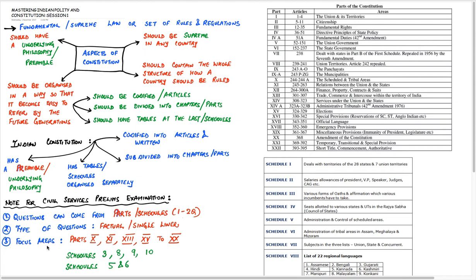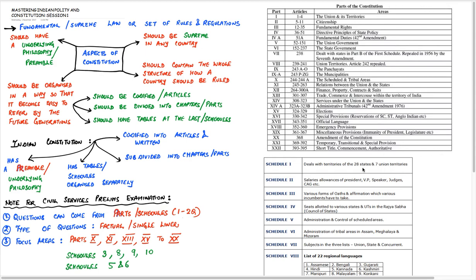The focus areas in the parts are: part 10 is crucial, part 11 is crucial, part 13 is crucial, part 15 till 20 is completely crucial, and out of that, special importance must be given to part 18 and part 20. These are the important portions of the parts of the constitution.